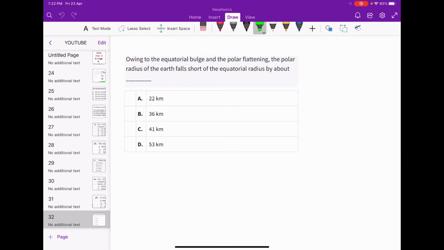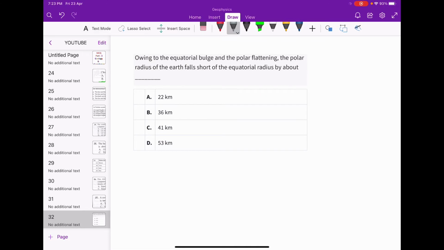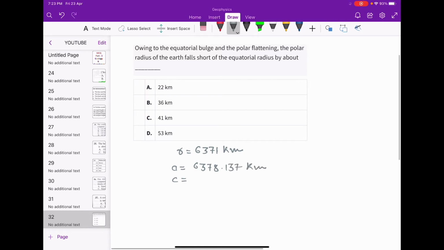Next is the equatorial bulge and the polar flattening. The polar radius of the earth falls short of the equatorial radius by about. So as you know, the average radius is 6371 kilometer, and if A is the equatorial radius, the value of A is 6378.137 kilometer, and the value of the polar radius is 6356.